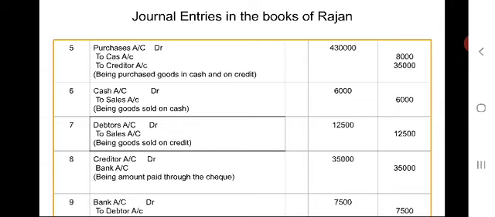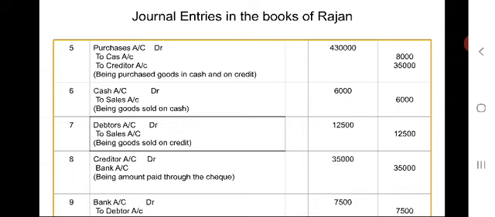If any name is given, goods sold to B, A, Raju, Rani, like this, then we have to write the name in the place of debtors. A's account, B's account, Raju's account.